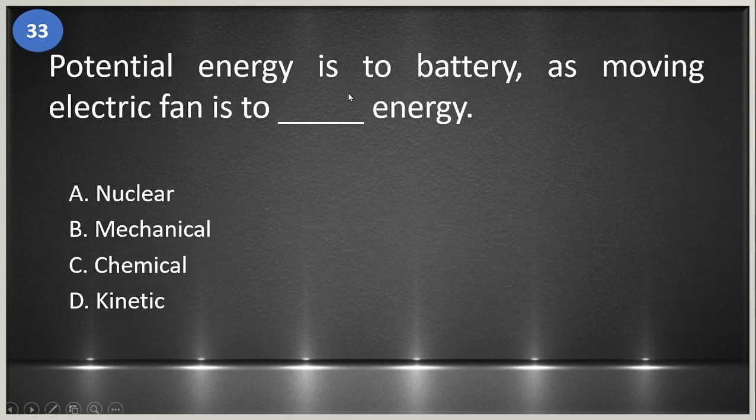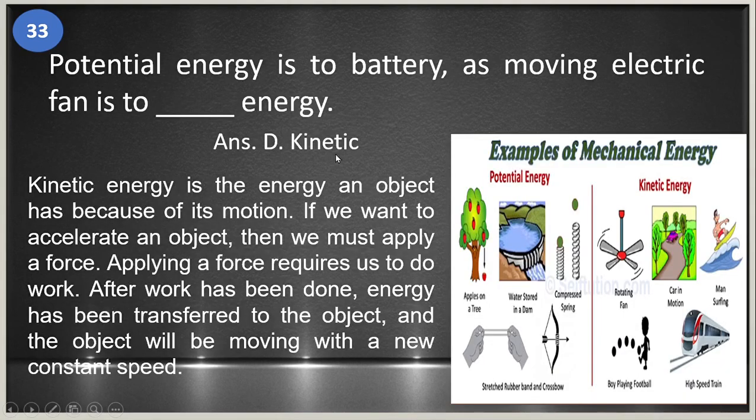33. Potential energy is to battery as moving electric fan is to blank energy. A. Nuclear. B. Mechanical. C. Chemical. And D. Kinetic. The answer is letter D. Kinetic. So, kinetic energy is the energy an object has because of its motion. So, if you want to accelerate an object, then we must apply a force. Applying a force requires us to do work. And after work has been done, energy has been transferred to the object, and the object will be moving with a new constant speed.